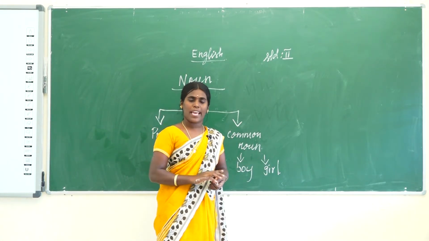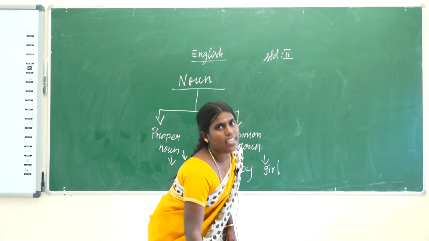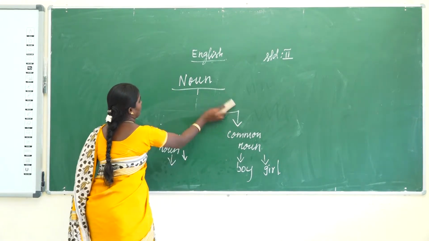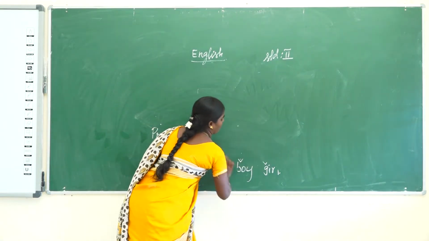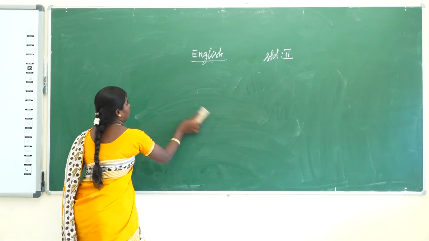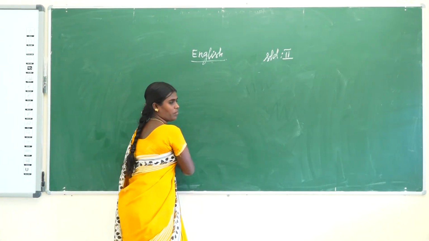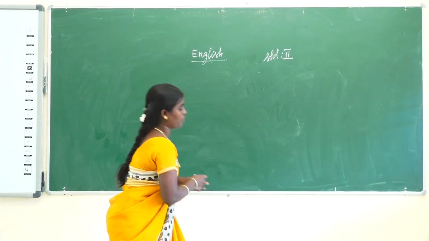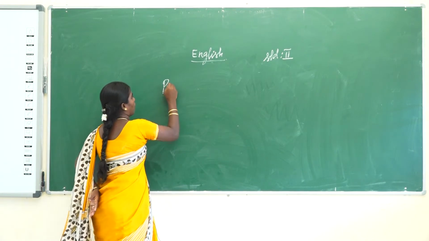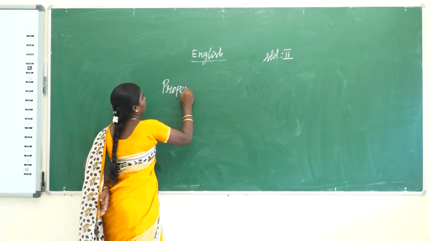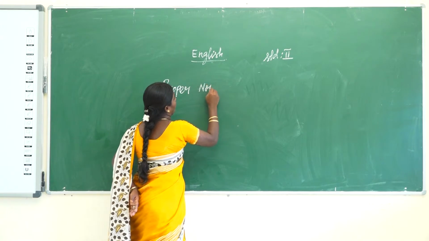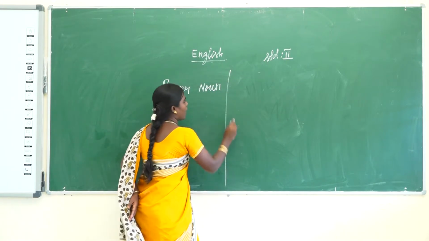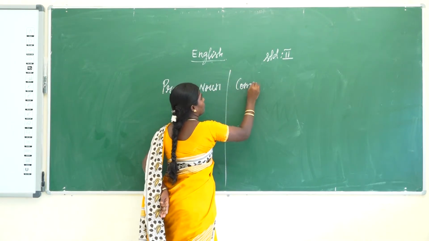Now see some examples of proper noun and common noun. Okay. So first proper noun, then another one, common noun.